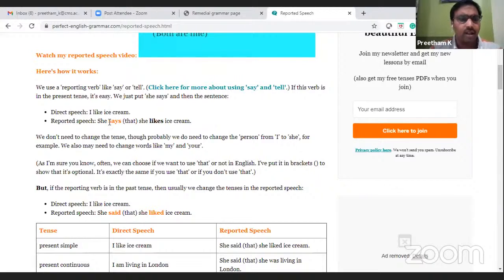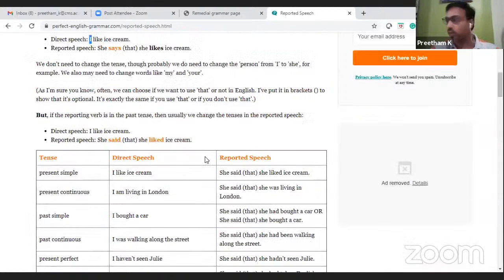So here the gender, when you're mentioning in the answer, it could be he or she. That doesn't matter if the pronoun is not specific. Okay. If the pronoun is specific, you have to use a suitable pronoun. If a male is saying it, you have to use it as he. We don't need to change the tense, though probably we do need to change the person from I to she, for example. We also may need to change words like my and your. So pronouns, you should be aware of it. Pronouns also, I'll be doing it, or you too can go through it.